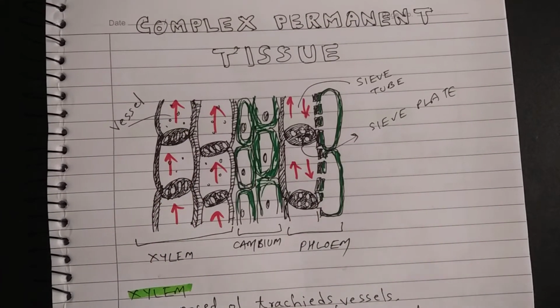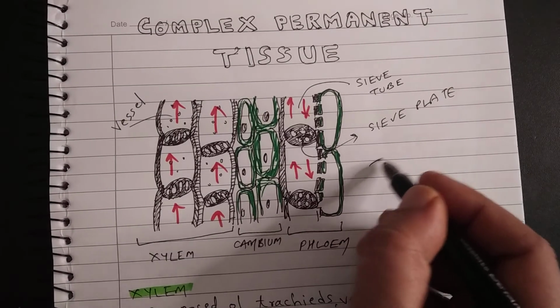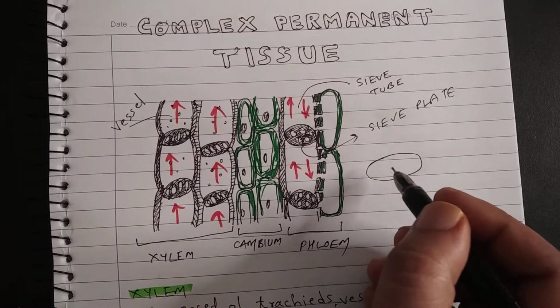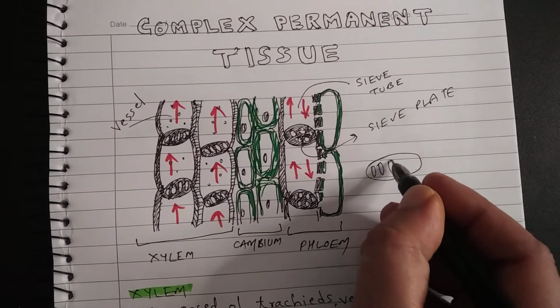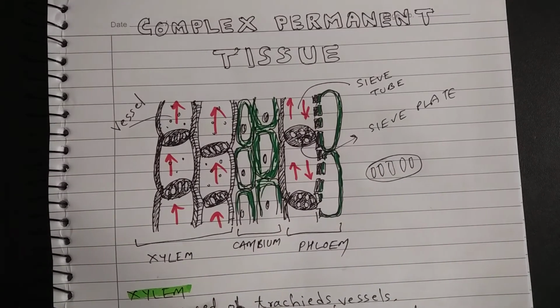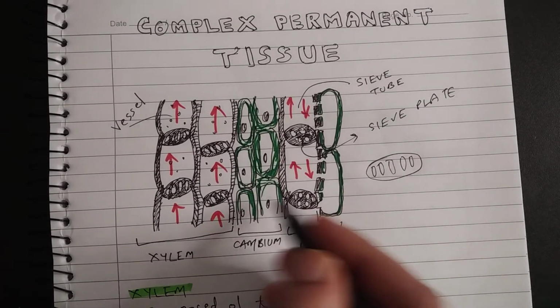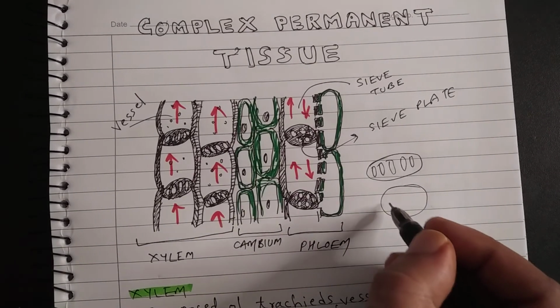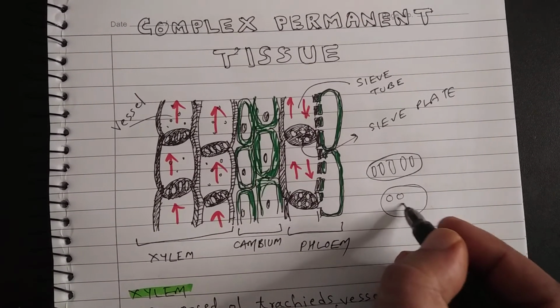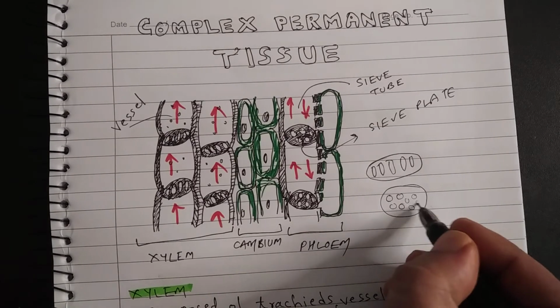The major difference is in the design of perforation. In case of xylem, for example, this is the plate in the xylem vessel. The perforations are somewhat longitudinal, and that is how you can easily remember them. In case of phloem, this is the sieve plate and the perforations are circular or round in shape.